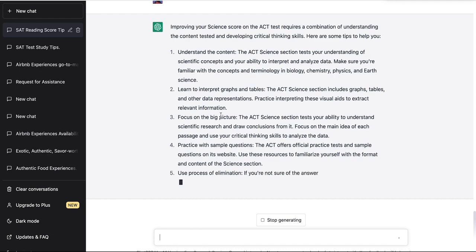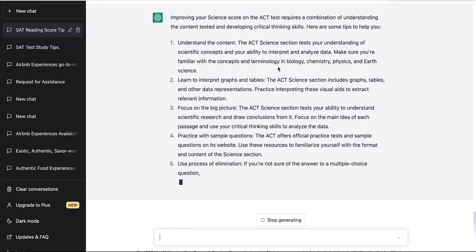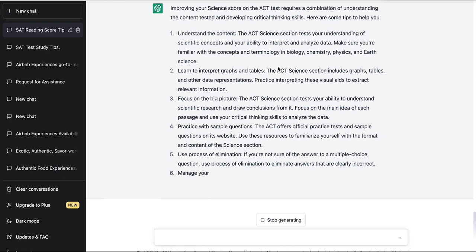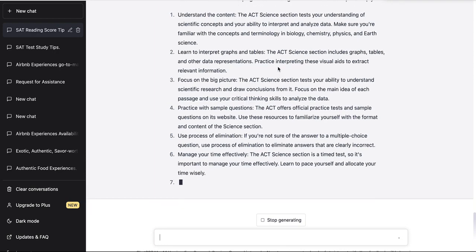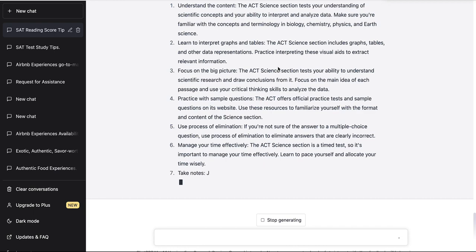And then the third point says focus on the big picture. So the ACT science section tests your ability to understand scientific research and draw conclusions from it. Focus on the main idea of each passage and use your critical thinking skills to analyze the data. Yes, some of the questions are going to be asking you, what do you think the main point about this passage is? And by focusing on the big picture, that'll help you answer those types of questions.